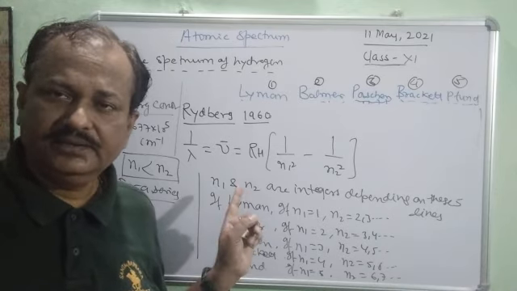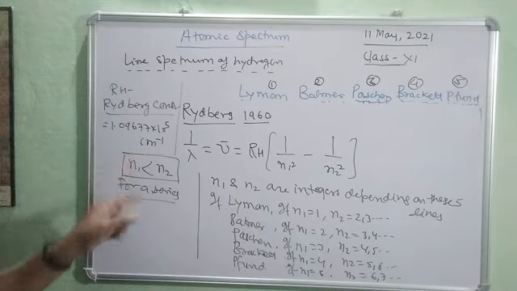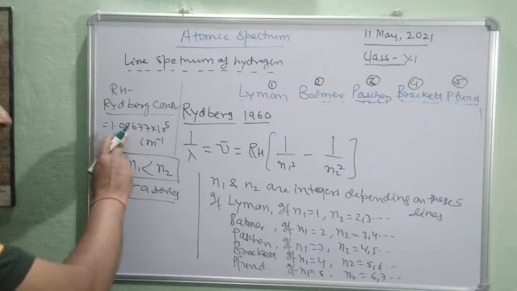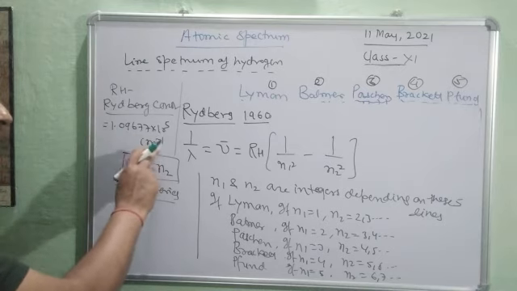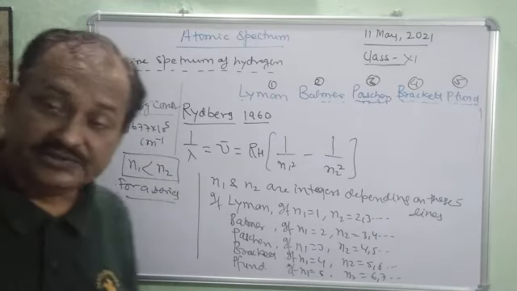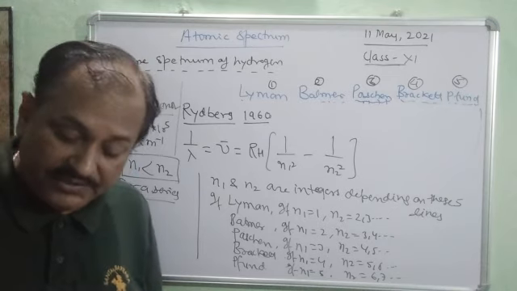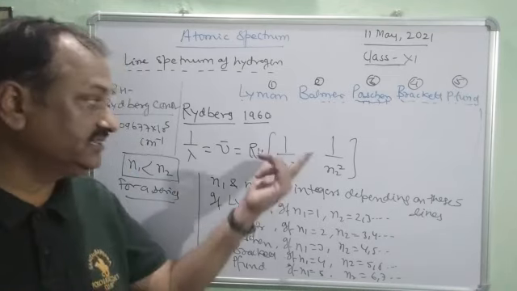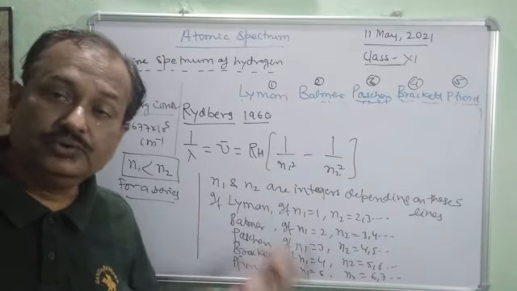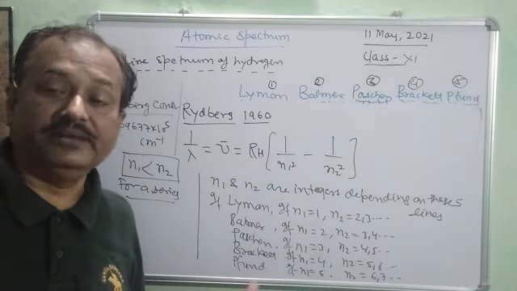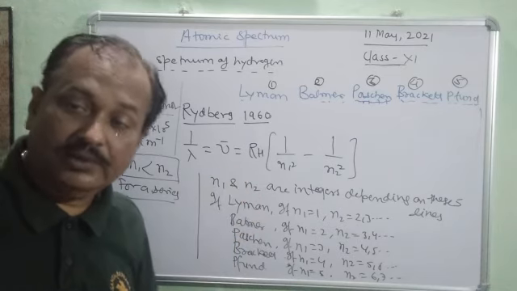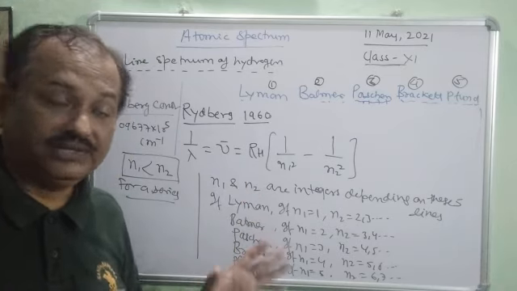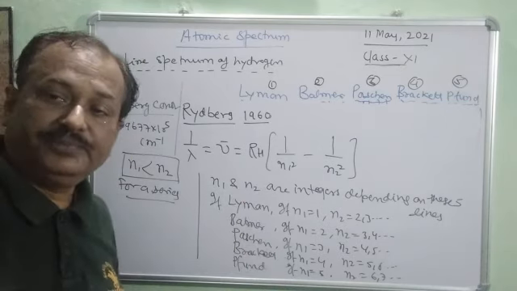Children, this Rydberg constant is 1.09677 times 10 to the power 5 centimeter inverse, or per centimeter. So by knowing this, we can get all the parameters, and this Rydberg equation is used to calculate the different parameters in case of all the frequencies and all the wavelengths. So this is all about the spectrum of hydrogen.